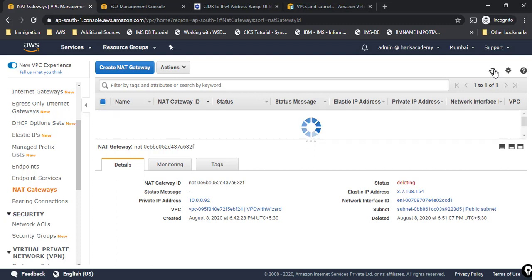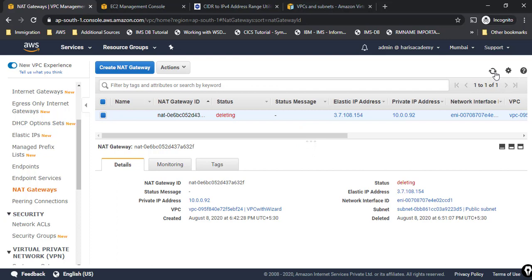So once that is deleted, then we can completely delete the VPC, which will delete all the subnets and whatever associated route tables and internet gateway it has. Everything will be taken care of with one delete. So we will pause for a while and then we'll see once it is deleted. After some time, now you can see that this got deleted, right?